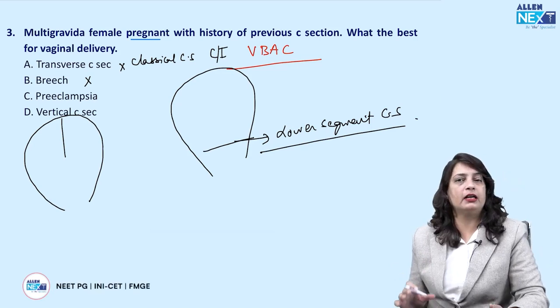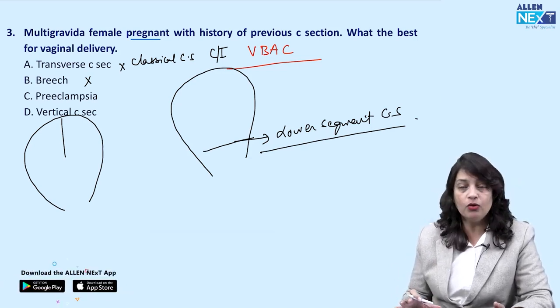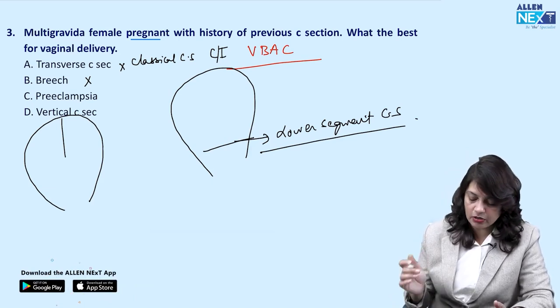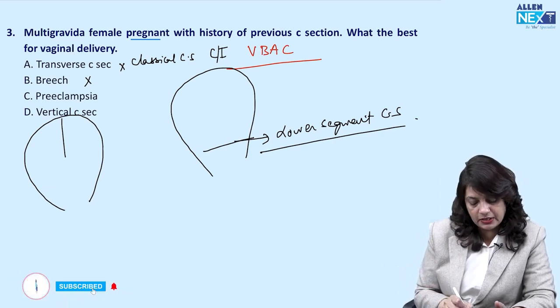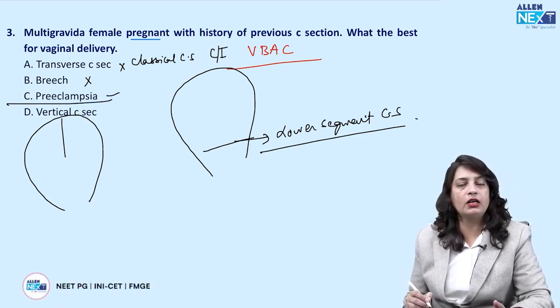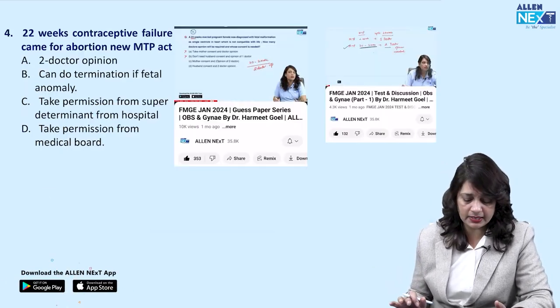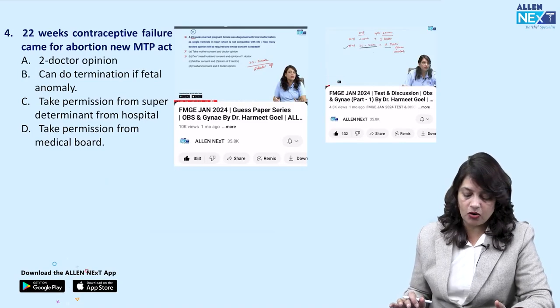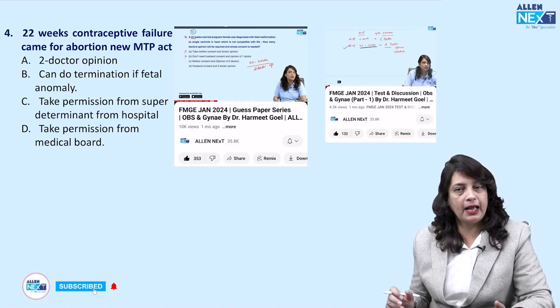If we get the correct options, only then will we be able to tell you the exact answer. If there is a scarred uterus and in the present pregnancy there is preeclampsia, we can allow a normal delivery because it is not a recurrent indication for cesarean section. Next, 22 weeks contraceptive failure came for an abortion according to the new MTP Act.